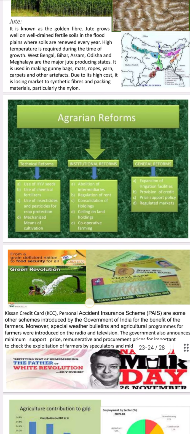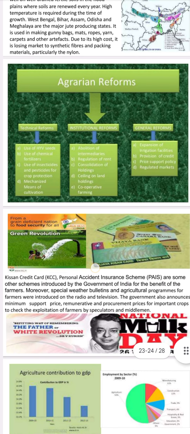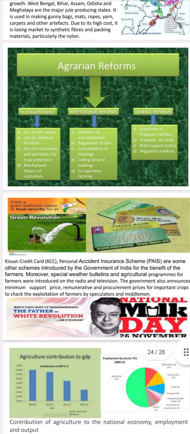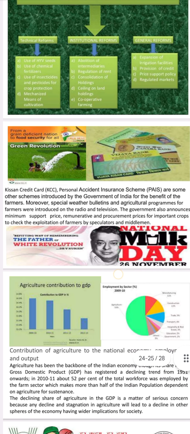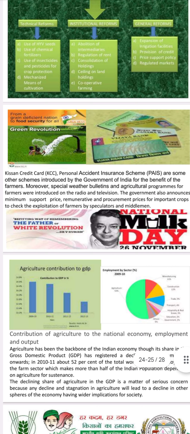From a grain deficient nation to food security for all is the Green Revolution motto. Kisan Credit Card (KCC) and Personal Accident Insurance Scheme (PAIS) are some other schemes introduced by the Government of India for the benefit of the farmers.